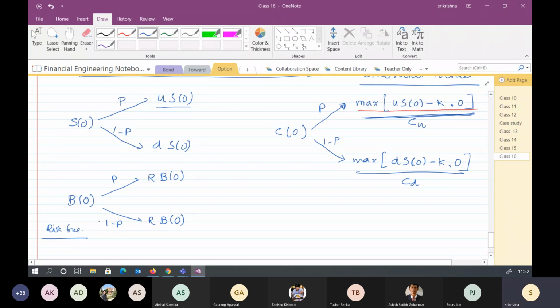So even if I take a B naught amount, let me say that this is B naught, because B is the symbol for a bond basically. But we will talk about this as the risk-free part. So even if you have a B naught amount of money at T equals 0, at T equals 1, irrespective of whatever happens with the asset S naught, the value of B naught will be R B naught.